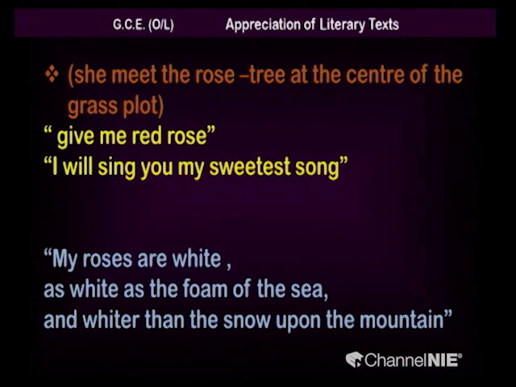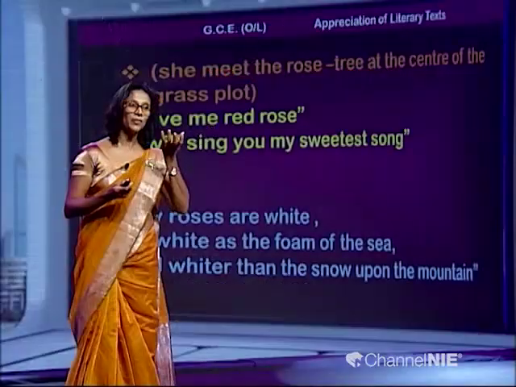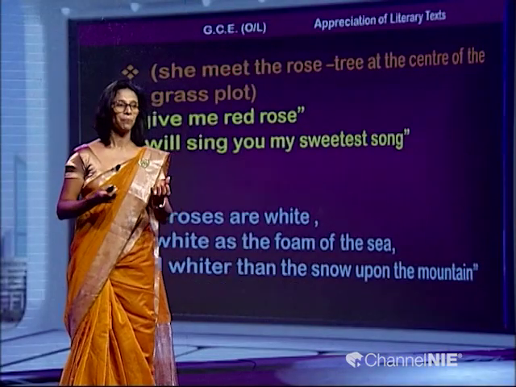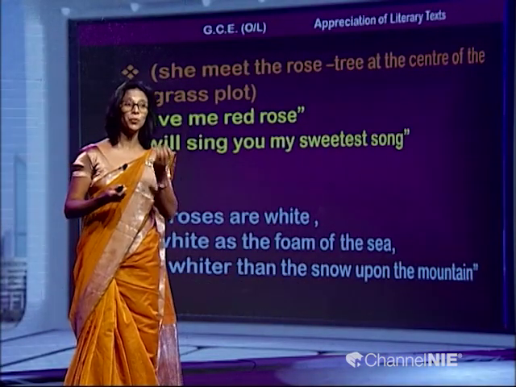upon the mountain." So, when you read these lines, children, the rose is going to talk about the whiteness of its petals. The writer has used very natural imagery, something close to nature, and it actually brings a kind of happiness to us, and lots of visual images. This story is rich with visual images, right. As white as the foam of the sea and whiter than the snow upon the mountain.